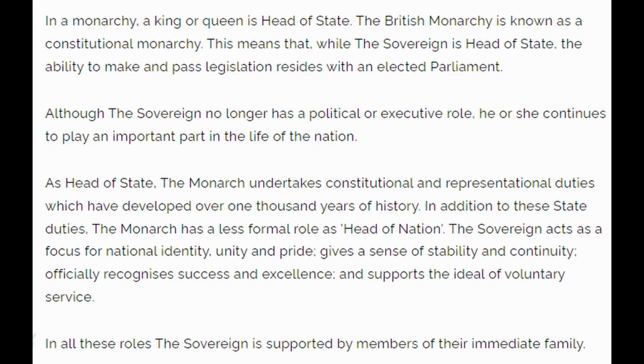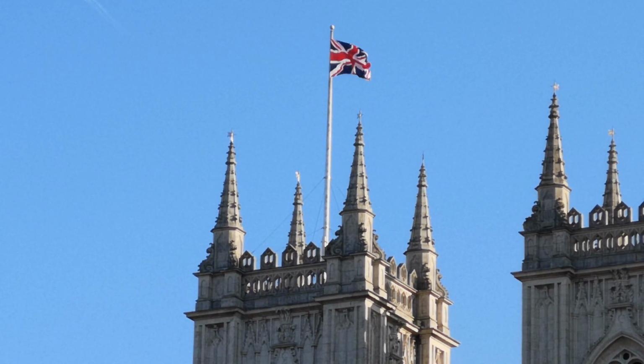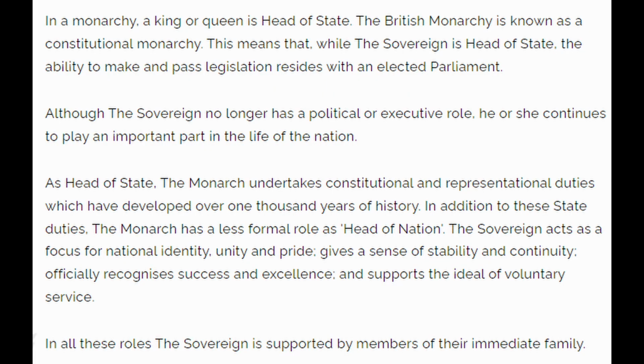It says, in a monarchy, a king or queen is head of state. The British monarchy is known as a constitutional monarchy. This means that while the sovereign is head of state, the ability to make and pass legislation resides within elected parliament. Although the sovereign no longer has a political or executive role, he or she continues to play an important part in the life of the nation. As head of state, the monarch undertakes constitutional and representational duties which have developed over 1,000 years of history.